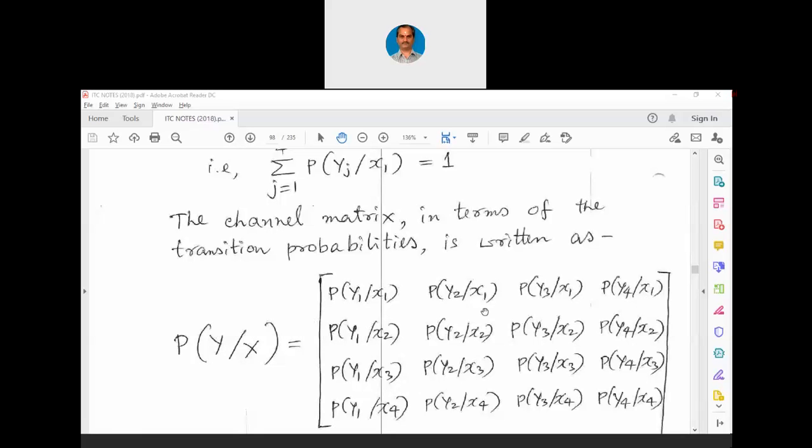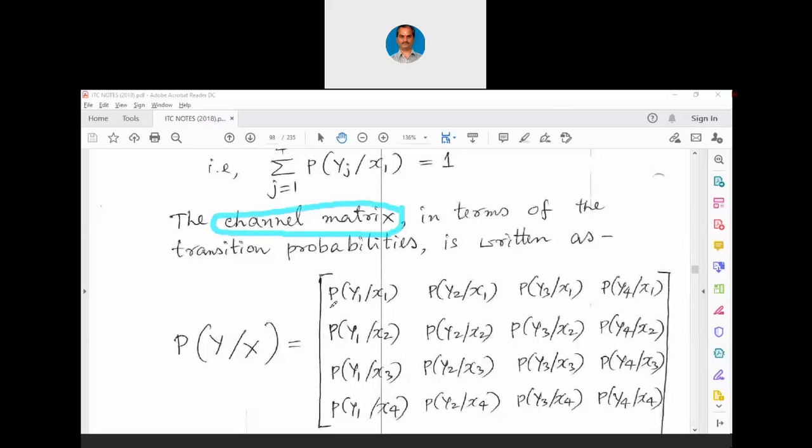First row corresponds to x1 being transmitted. Similarly, for x2 being transmitted, x3 being transmitted, x4 being transmitted. Please remember, the sum of each row is unity. Remember that we are getting y1, y2, y3, y4, one of them when x1 is being transmitted. So the sum of all the probabilities in each row of this channel matrix is unity. That is one of the properties of this channel matrix. Let me round off this word channel matrix. This is important for us. This is not an ordinary matrix now. This is called a channel matrix.